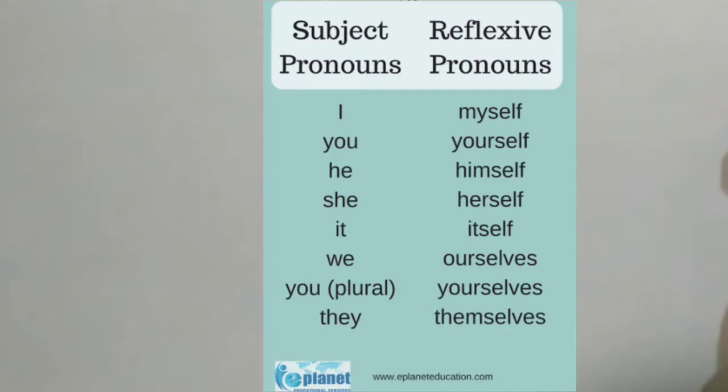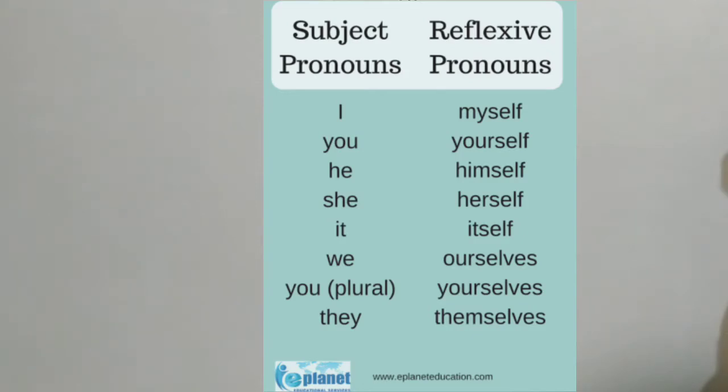Okay, how is this done with one subjective pronoun? I plus self, how we can make myself. Here one table you can see: you plus self, yourself, he plus self, himself, she plus self, how it will come? Herself, correct. It plus self, itself, we plus self, ourselves, you, yourselves, they, themselves.